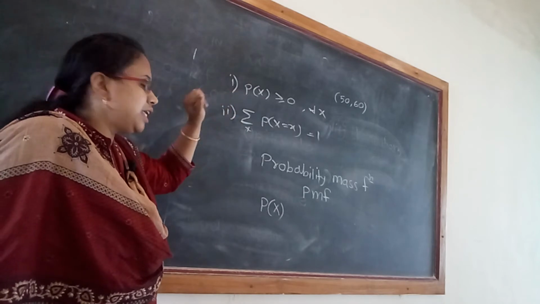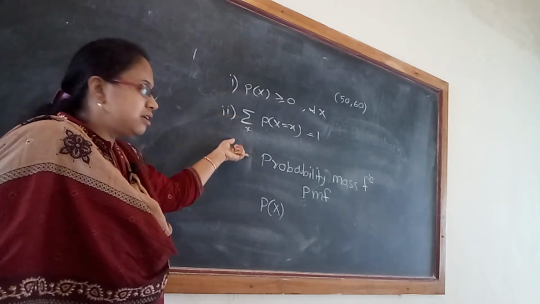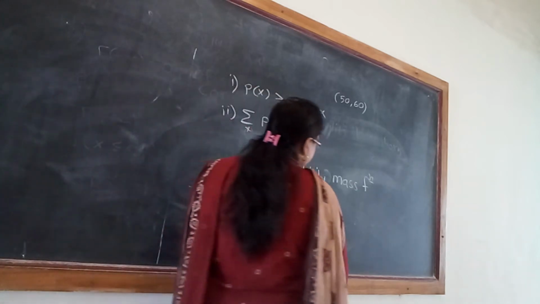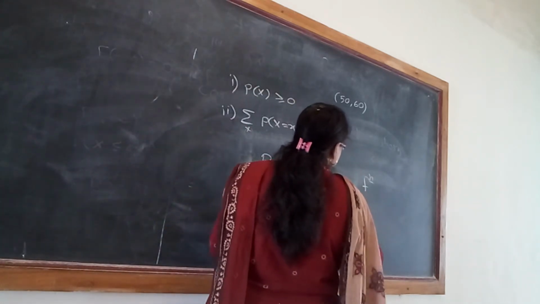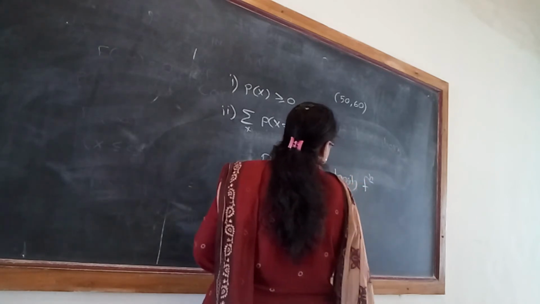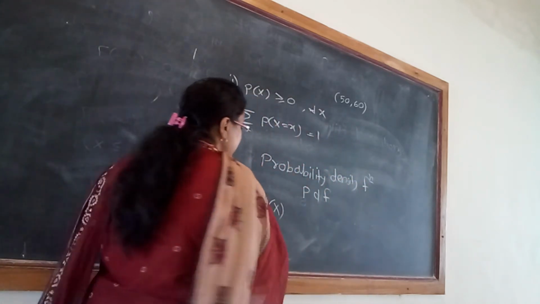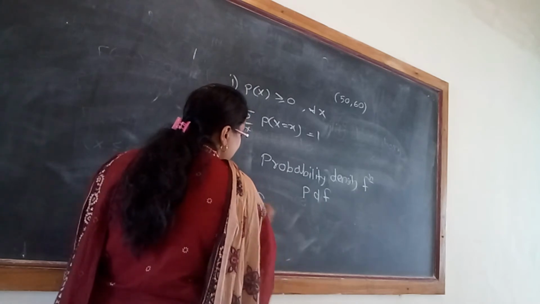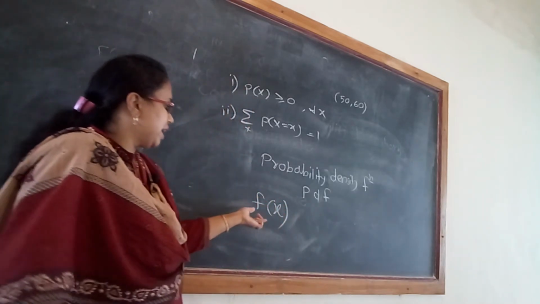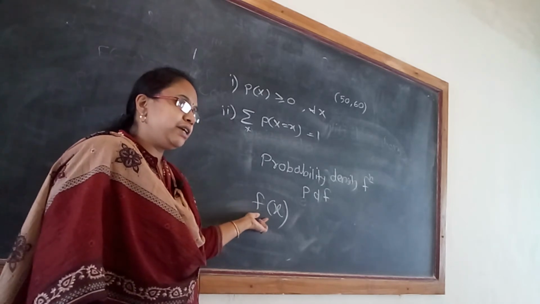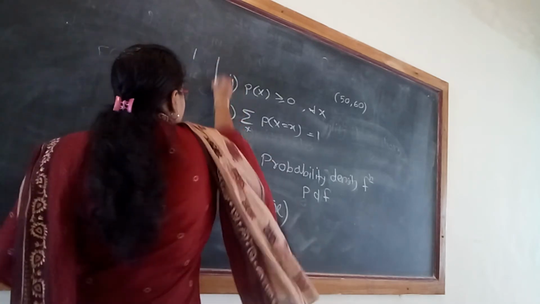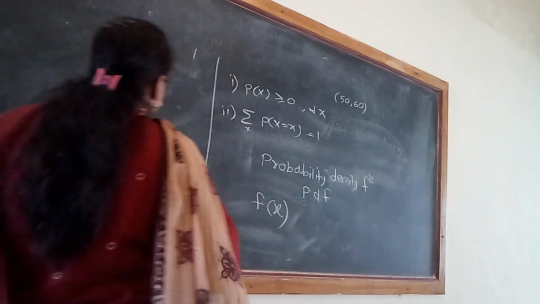Here, for continuous distributions, we will learn about probability density functions, that is PDF, denoted by f of x. This f of x is said to be the PDF of X if it satisfies two conditions.